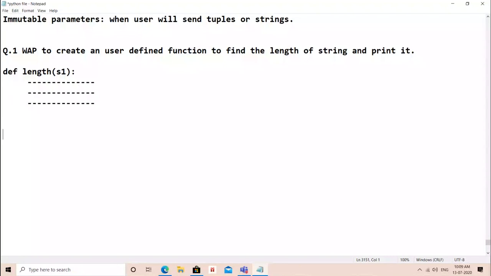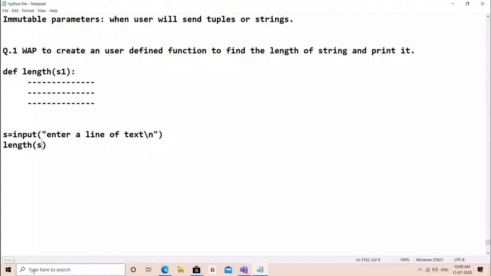Fine. Now here you will enter one string. Suppose let me take S input, enter a line of text, no issues. Now what you will do, you will call the function length as we call len function and send S. Let's just trace it so that you can understand this thing.